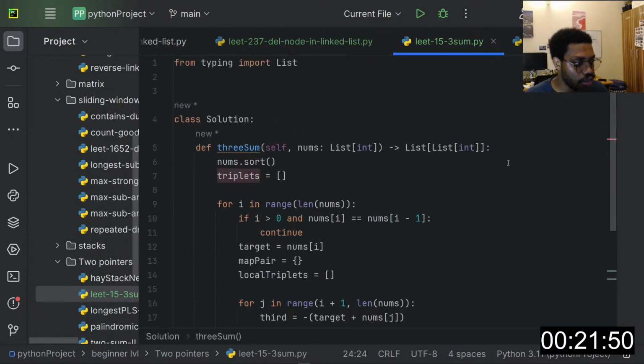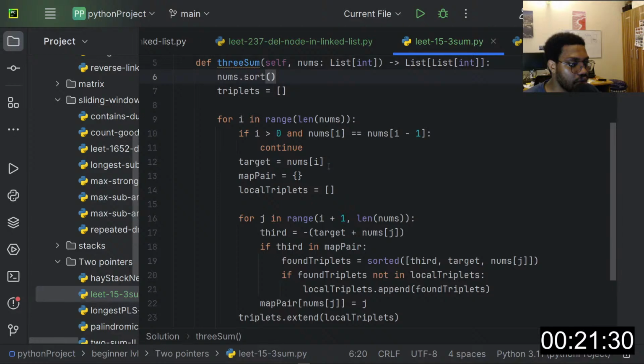So here's what we are doing, right? Alright, so here's what we are doing. We first of all started, we'll have our triplet at the end of the day. So I created a triplet, and I sorted the array, right? So the array is sorted as well.